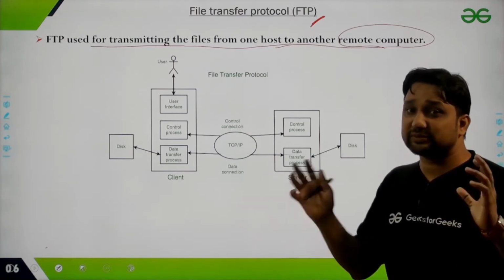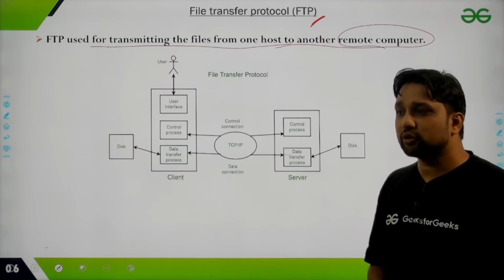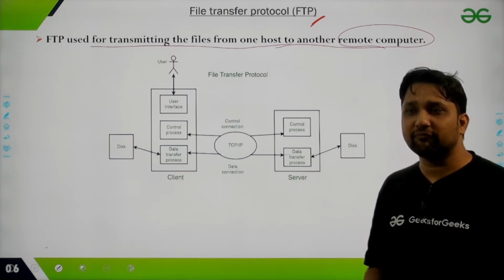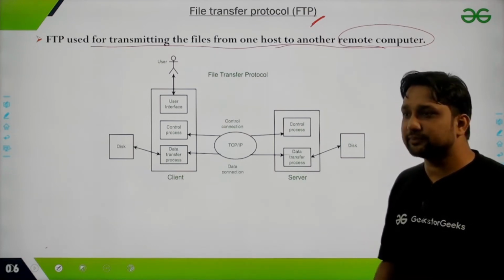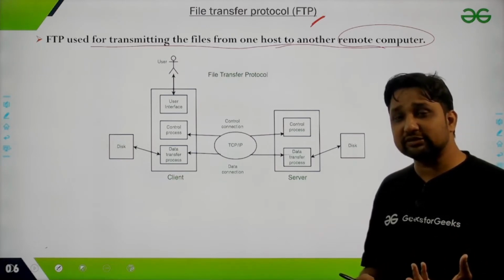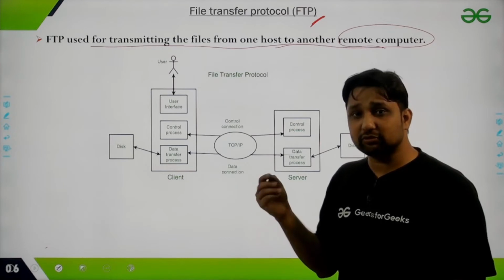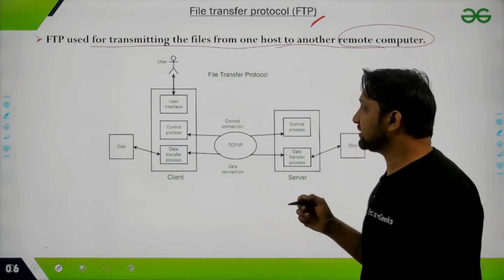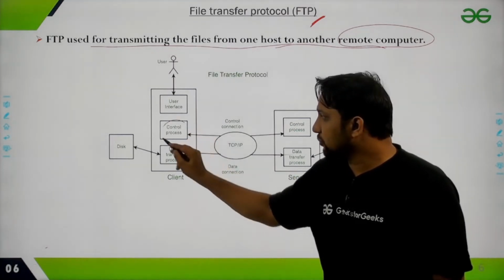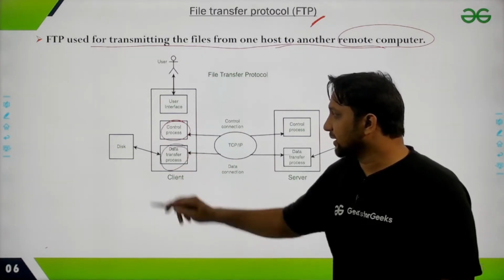If you want to transmit files, there are two types of data you transmit. One is control process data, and another is simple data transfer process.